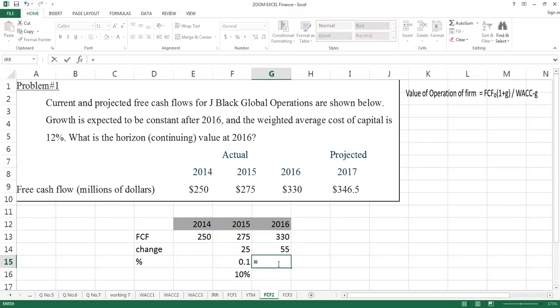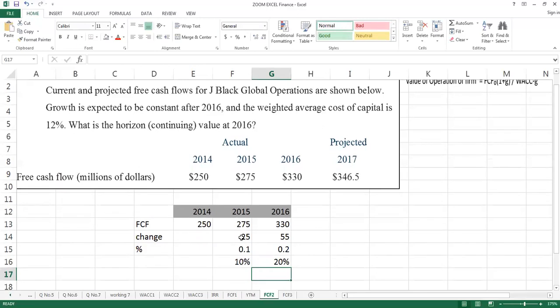So carefully check my working. I take this divided by the previous year, and the percentage comes to 20%. Now see, in the first year, from 2014 to 2015, the change was 25, and converted into a percentage it becomes 10%.